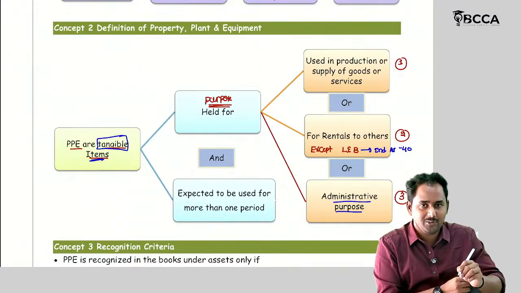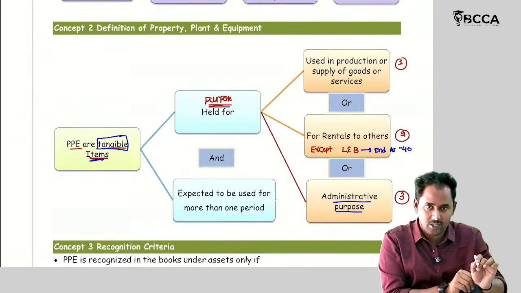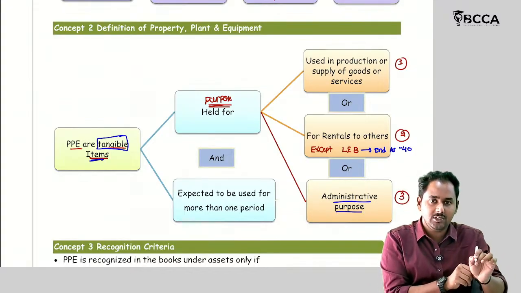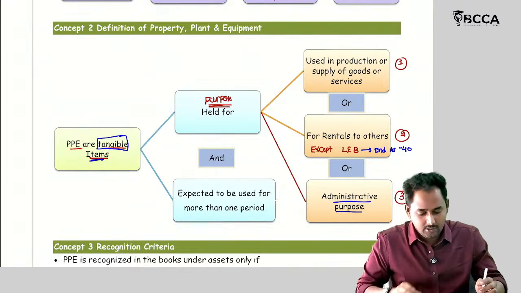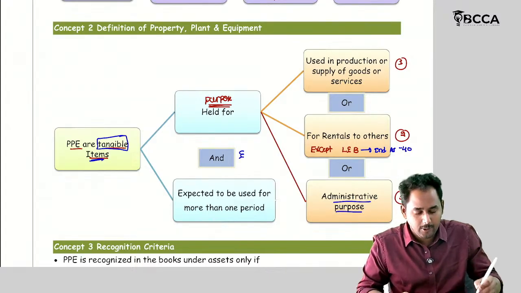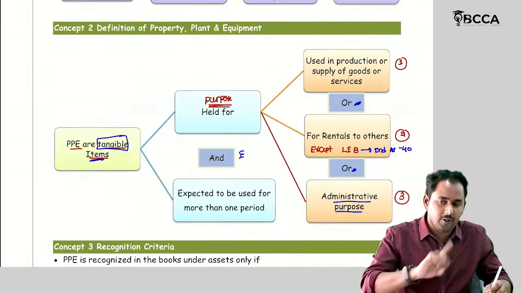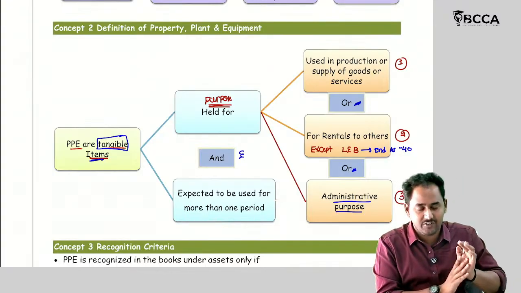My intention is to give rentals to others. Yes, it comes under the definition of PPE. Only with respect to land and building, where the purpose is rentals to others, does it not come under PPE. Then the second aspect: here they use the word 'or', not 'and'. If you use it for any one purpose, then it's enough, it comes under the definition of PPE.